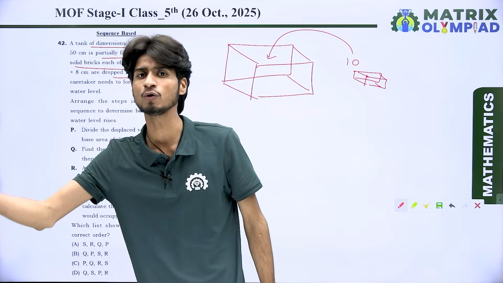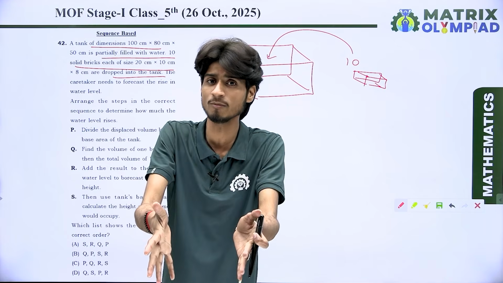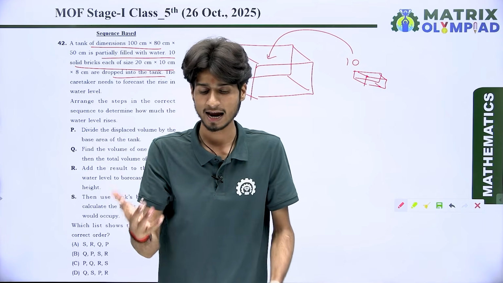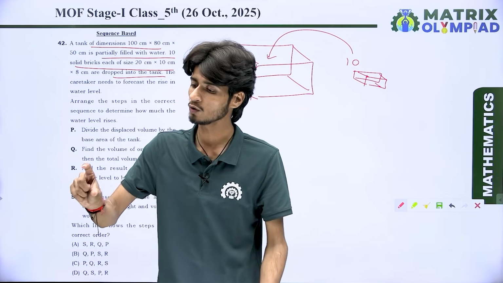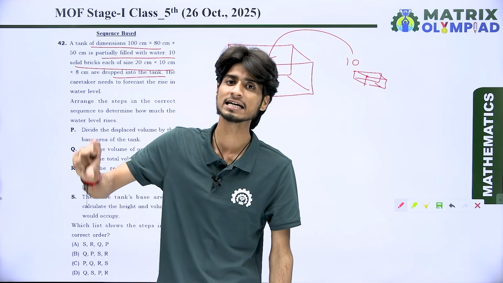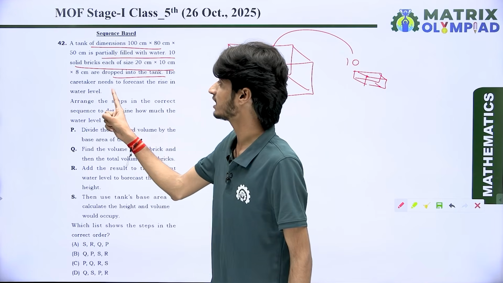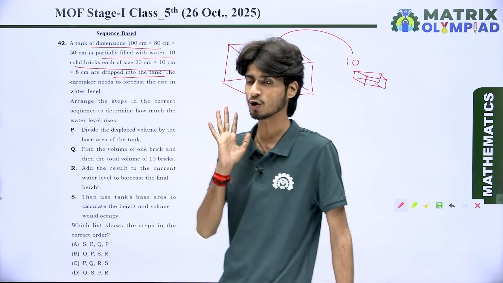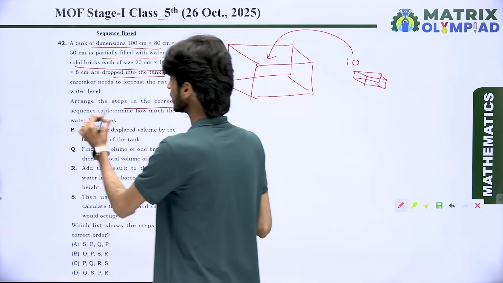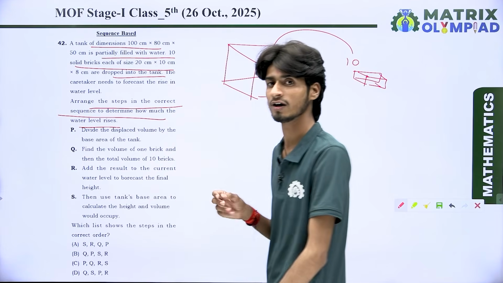And whenever we put 10 bricks in the tank, some volume is covered by the bricks, and the water increases its level, and we want to find out the rise in height of the water level. Look at here. The caretaker needs to forecast the rise in the water level. Arrange the steps in the correct sequence to determine how much the water level rises.